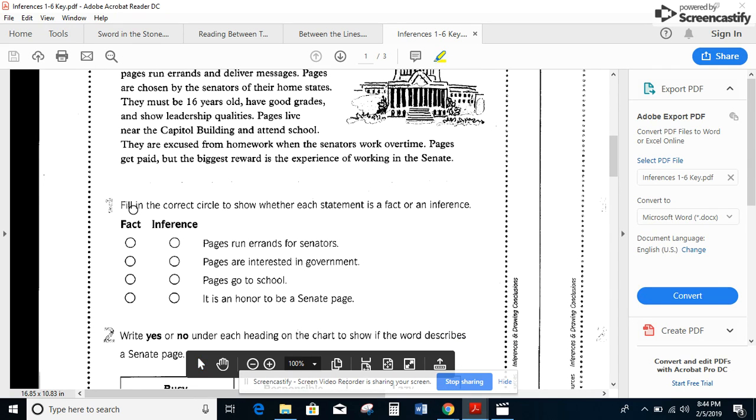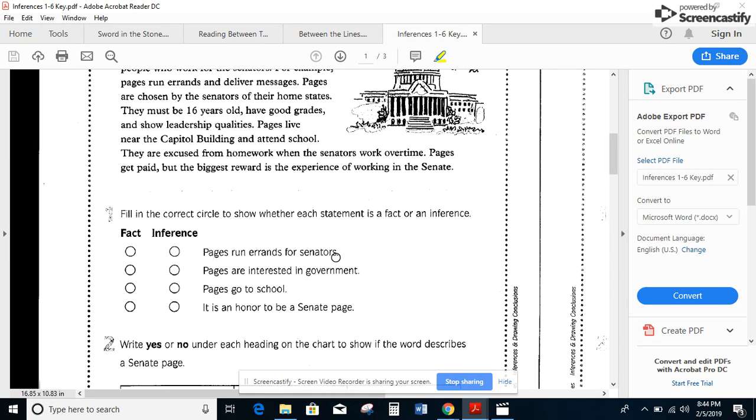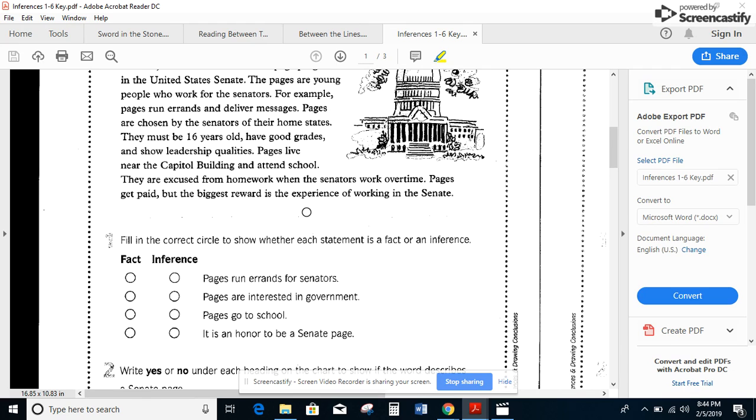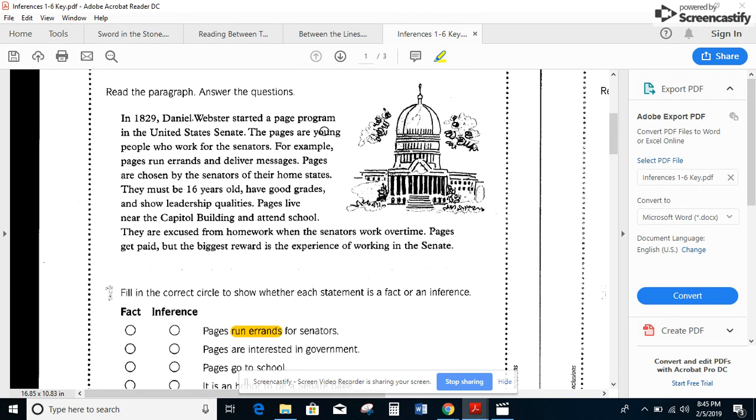Question number 1 asks us to decide if it's just a fact stated directly in the text or if we have to make an inference, if it's something we have to put together the pieces of information and make an educated guess. Okay, pages run errands for senators. Okay, so I need to go look at what it talks about pages doing, because this choice says runs errands. So the pages are young people who work for the senators. Pages run errands and deliver messages. This one's stated directly in the text, so it's going to be a fact.